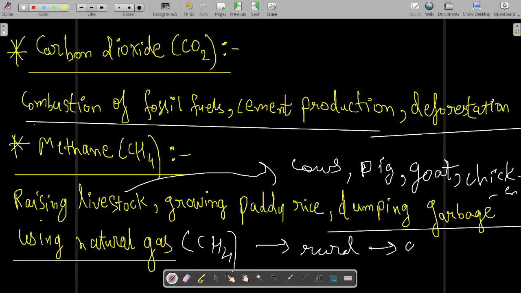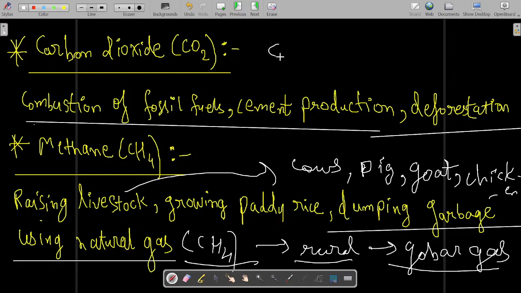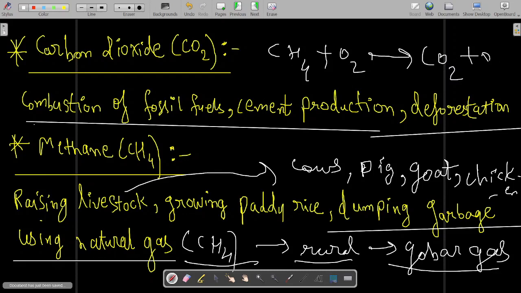Gobar gas uses CH4 as the fuel. So CH4, that is methane, is burnt in oxygen, and again CO2 is released in this process.